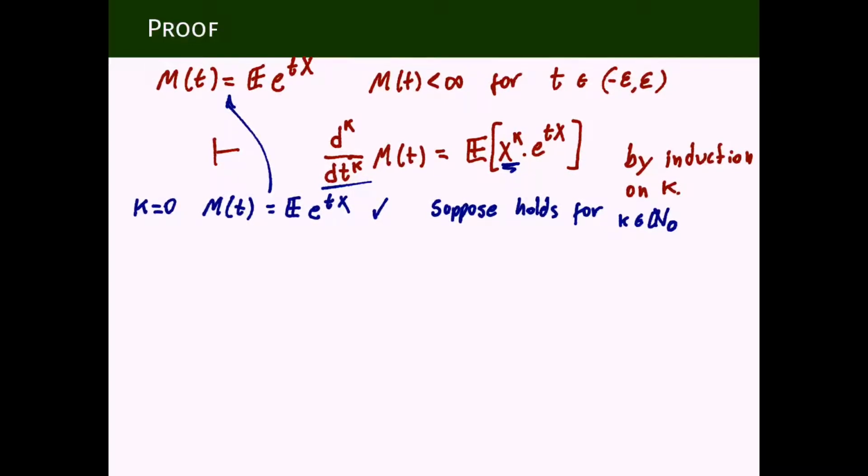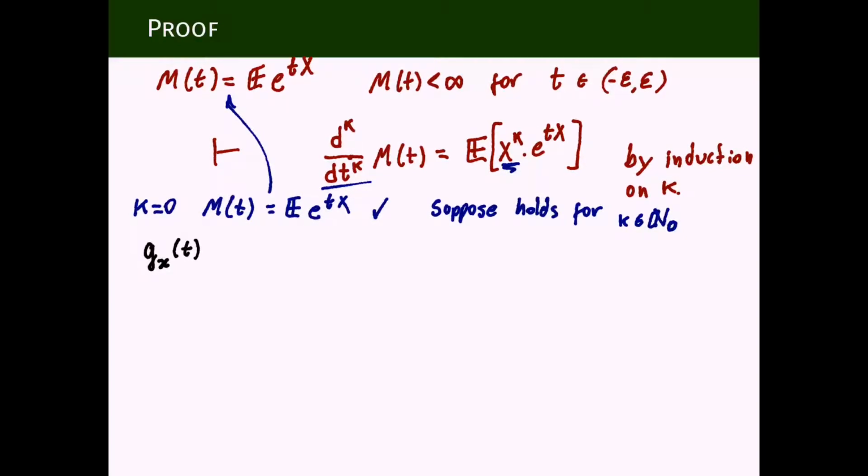And we're going to do the following. Let me define this function, this random function. Well, it's not random, that's the point. It's a function that has a parameter and an argument. And this function is g. It has x as a parameter, and it has t as an argument.